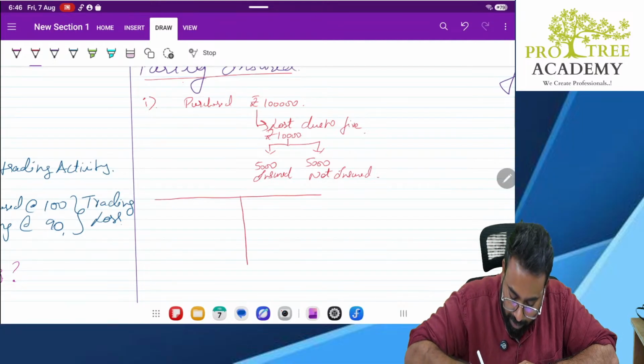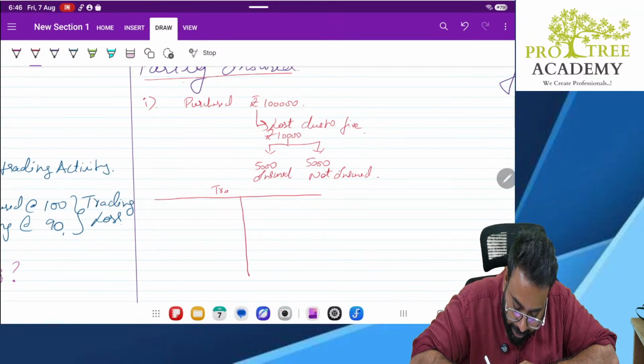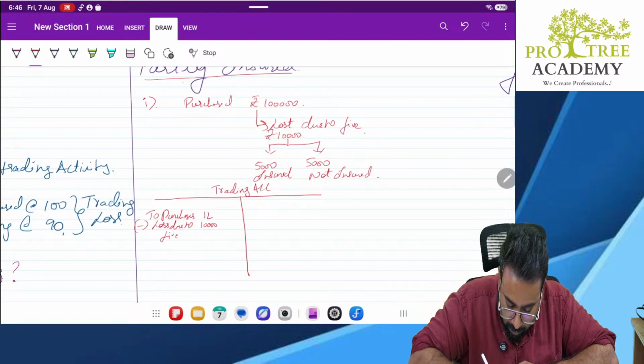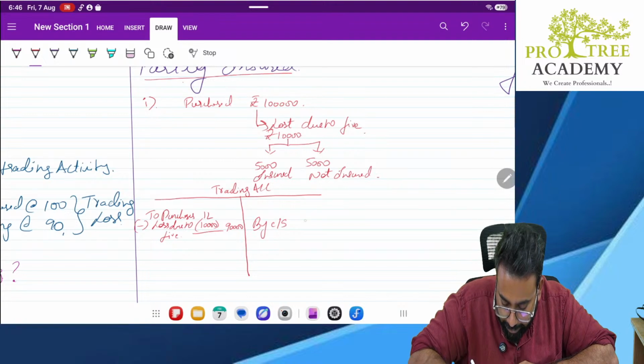Trading account is clear. Now no doubt about trading account, correct? So how should it look? Your trading account should look like: purchases 1 lakh minus loss due to fire 10,000, 90,000 is your net purchases. So by closing stock 90,000.